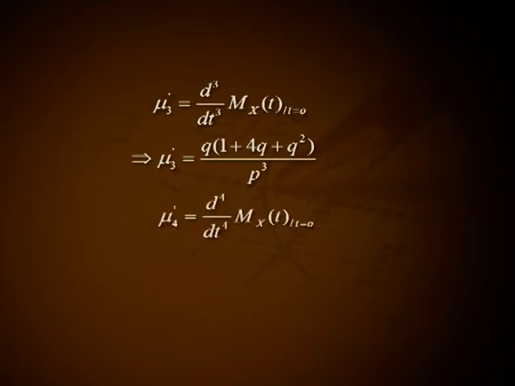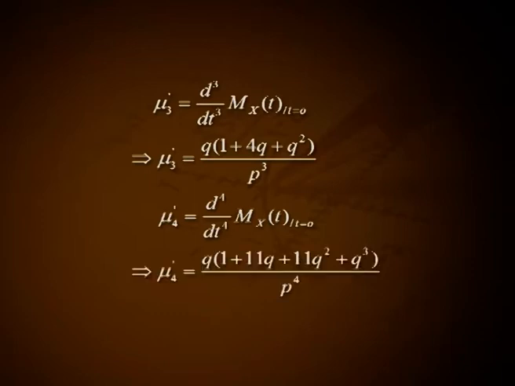Mu 3 dash equal to d cube divided by dt cube of M_X(t) at t equal to 0. This implies mu 3 dash equal to Q into (1 plus 4Q plus Q square) divided by P cube. Mu 4 dash equal to d raised to 4 by dt raised to 4 of M_X(t) at t equal to 0. This implies mu 4 dash equal to Q into (1 plus 11Q plus 11Q square plus Q cube) divided by P raised to 4.